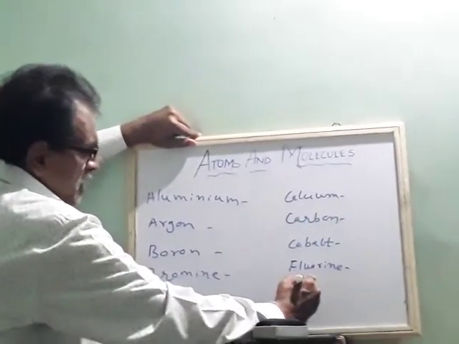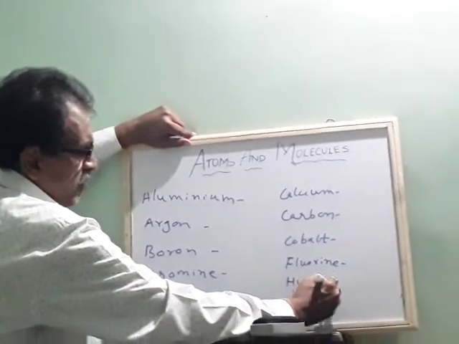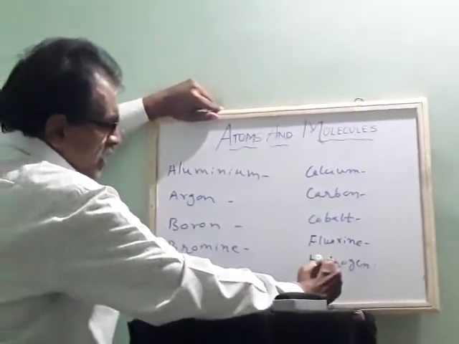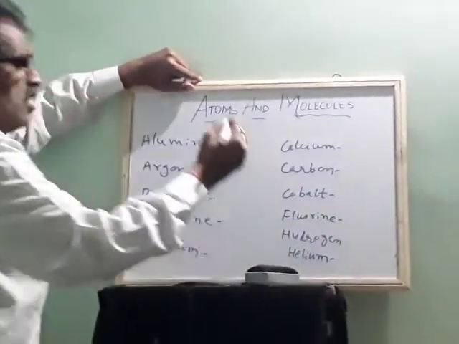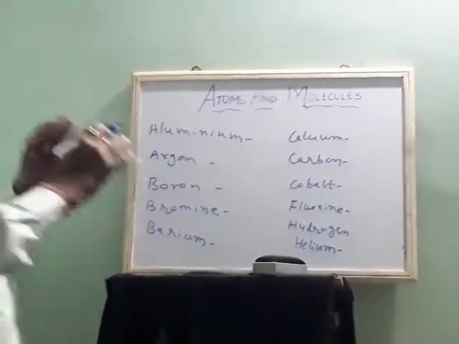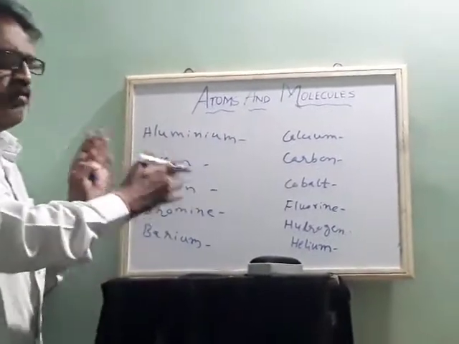Then there is hydrogen, helium. So there is a long list. I told you that there are 119 elements. Then we will try to find them earlier, then we will go for it.